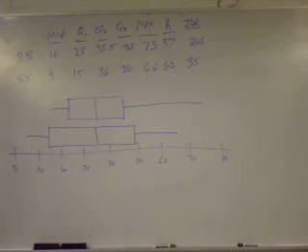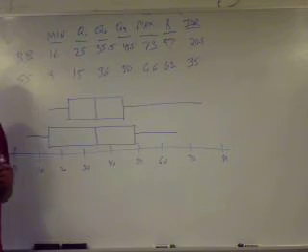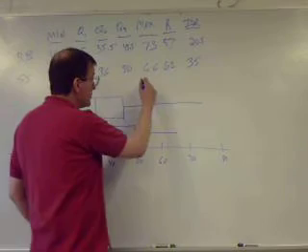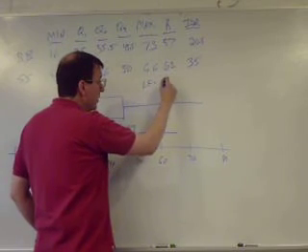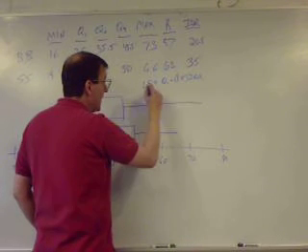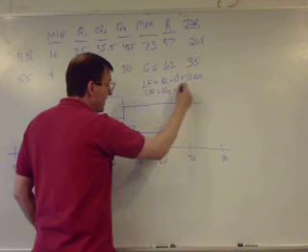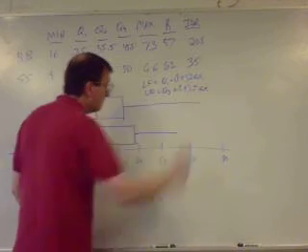Now, I mentioned outliers. When you calculate fences, the lower fence is Q1 minus 1.5 IQR, and the upper fence is Q3 plus 1.5 IQR.